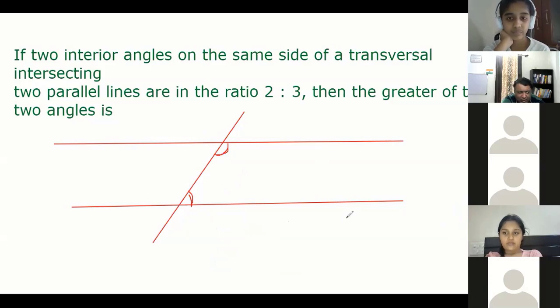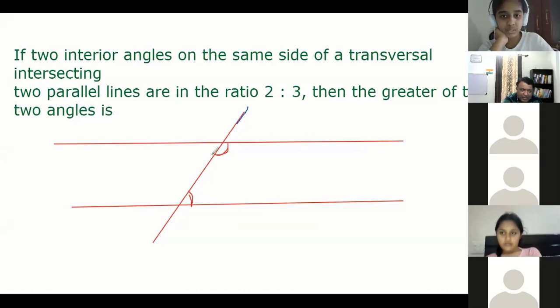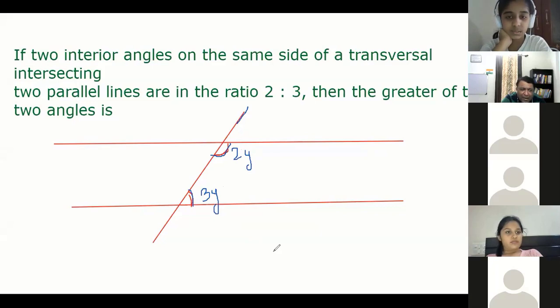This is the question. Two red lines are two parallel lines, and one is the transversal. It says two interior angles on the same side. See, this is a transversal. Suppose you take the right side. You can take any side, right or left. Say right side. So two interior angles. Say this is one angle, this is two angle. Say this is y, 2y, because it is 2 is to 3. So this will be 3y. Clear till everybody?